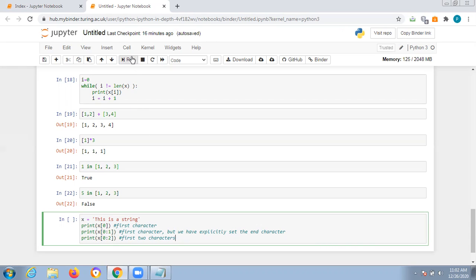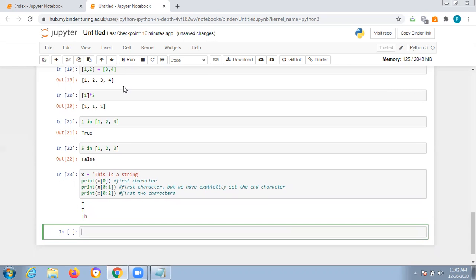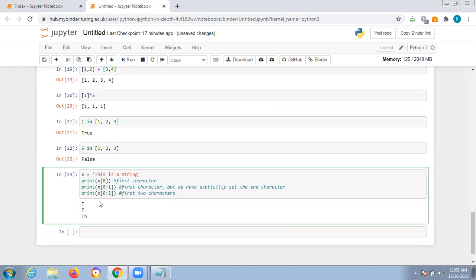Let us test this program. We'll see the output. The first print statement will print the first one, t. The second one is going to print the next one, 1. That is, it will end there itself. It will start at the 0th one and end at the first one, that is, before this only it will end. And the next one, if you go to the next one, it will print both: th.